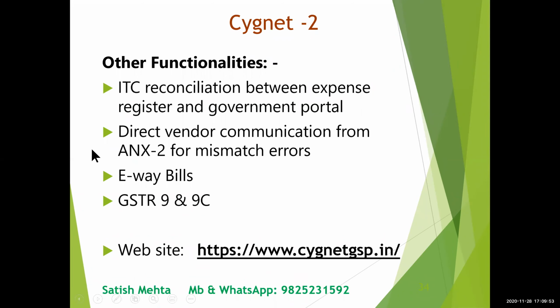Other functionality they provide is ITC reconciliation between the expense register and the government portal. There is a direct vendor communication option from Annexure 2 for mismatch errors. If it is not matching, on Annexure 2 itself, you can select to send the email. They are providing e-way bill facility, and GSTR 9 and 9C filing facility. And this is their website address.